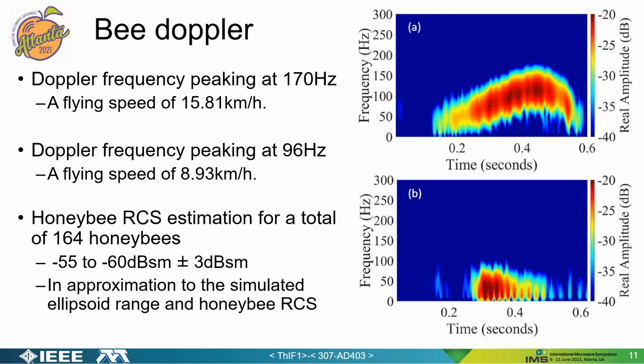Using the same radar cross-section estimation method used for the steel sphere calibration targets, the radar cross-section was estimated for a total of 164 bees. This was found to be between -55 to -60 dBSM plus or minus 3 dBSM, which is in close approximation to both the simulated ellipsoid and the simulated honeybee radar cross-section.